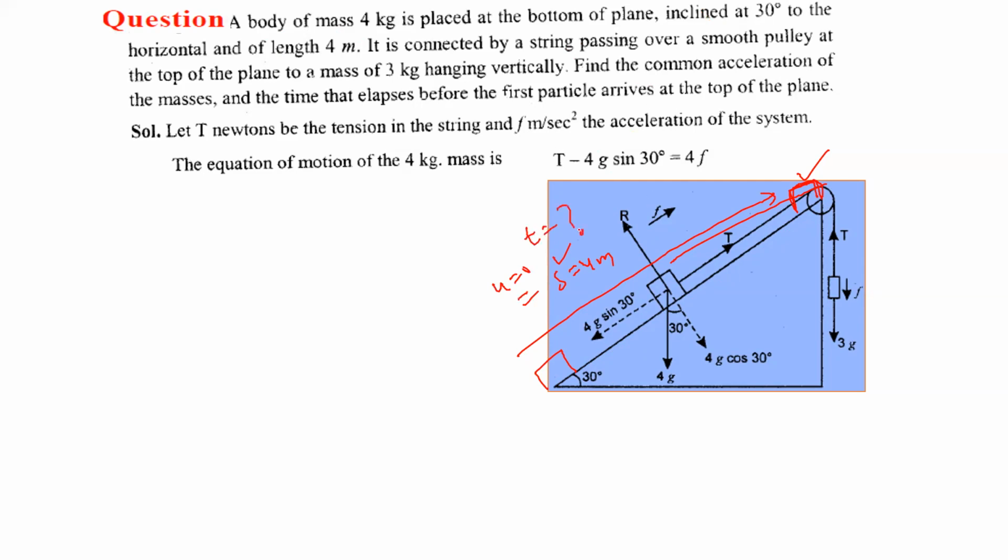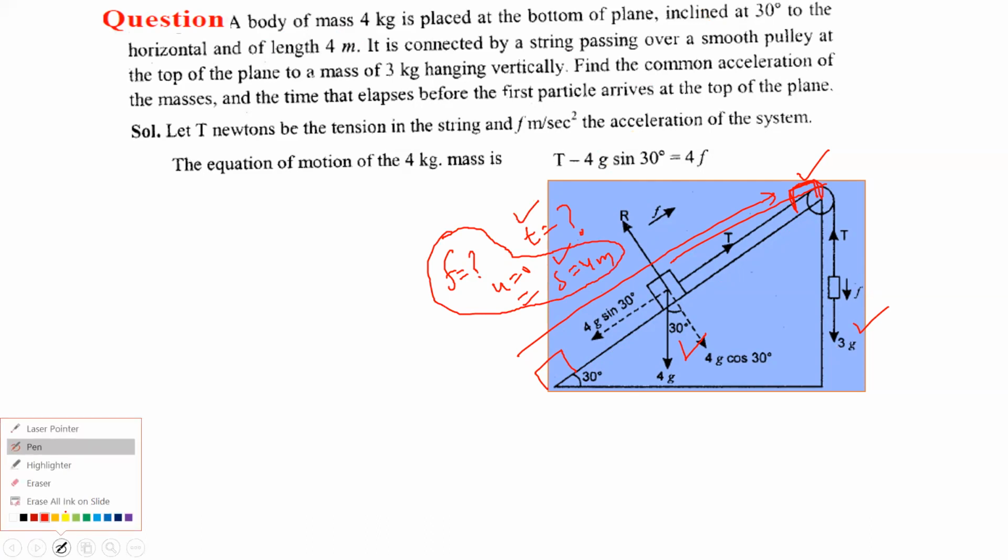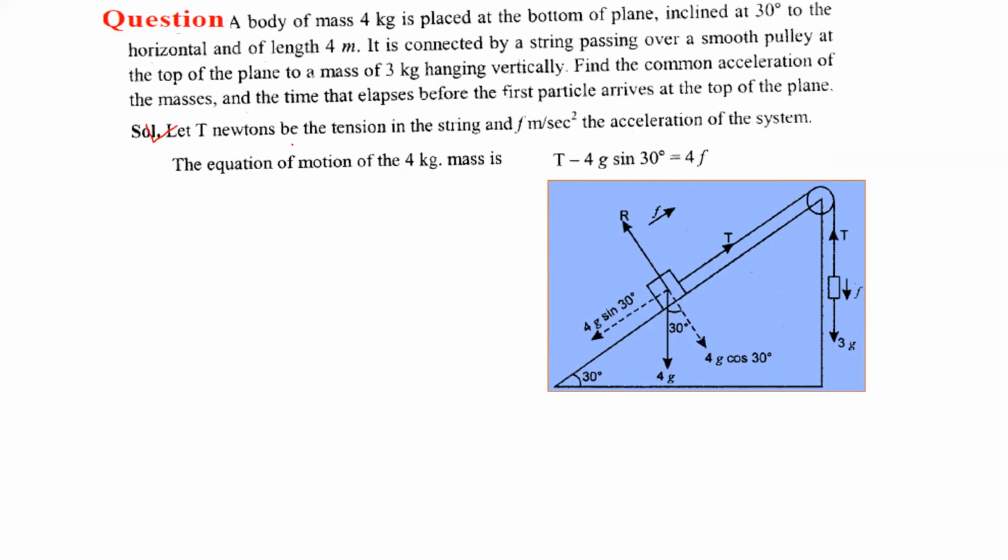T ਦੀ value ਅਸੀਂ find ਕਰਨੀ। And because ਦੋਵੇਂ masses ਸਾਨੂੰ ਇਸ ਵਾਰ given ਹਨ, so ਦੋਵੇਂ masses ਜਦੋਂ given ਹਨ ਤਾਂ ਆਰਟੀਕਲ ਦੀ ਤਰ੍ਹਾਂ ਅਸੀਂ acceleration ਦੀ value ਉੱਥੋਂ solve ਕਰ ਲਵਾਂਗੇ। acceleration ਸਾਡੀ find ਹੋ ਜਾਏਗੀ। So acceleration, u and s ਇਹ ਸਾਡੇ ਕੋਲ ਹੋਏਗਾ, ਫਿਰ s is equal to ut plus half ft square ਲਗਾ ਕੇ t ਦੀ value ਅਸੀਂ find ਕਰ ਲਵਾਂਗੇ। So let us see ਕਿਵੇਂ ਕਰਨਾ ਹੈ.